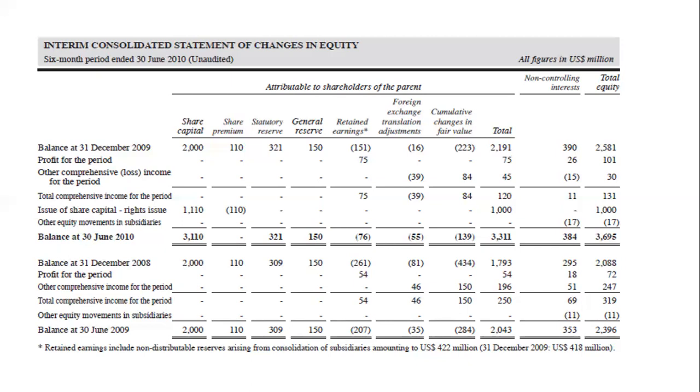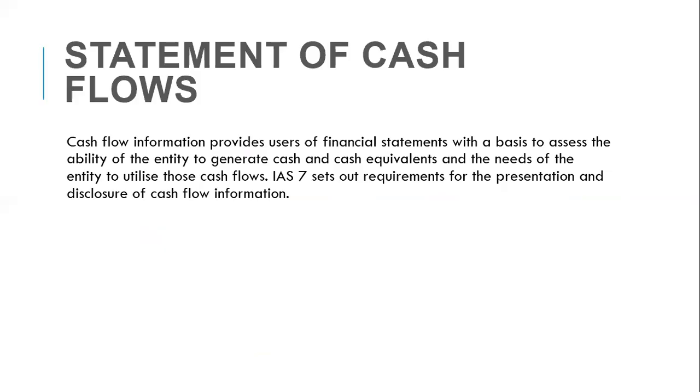So basically, show us what has changed in the share premium account, what has changed in the share capital account, what has changed in the reserve account, what has changed in the retained earnings, and be very, very transparent. Give us the opening balances, give us the changes, then give us the balance at the end of the year.